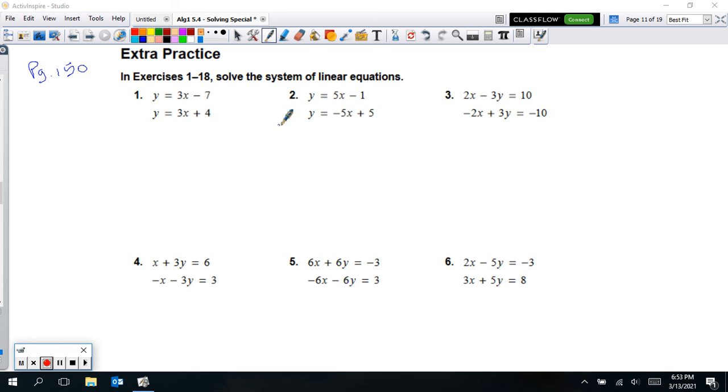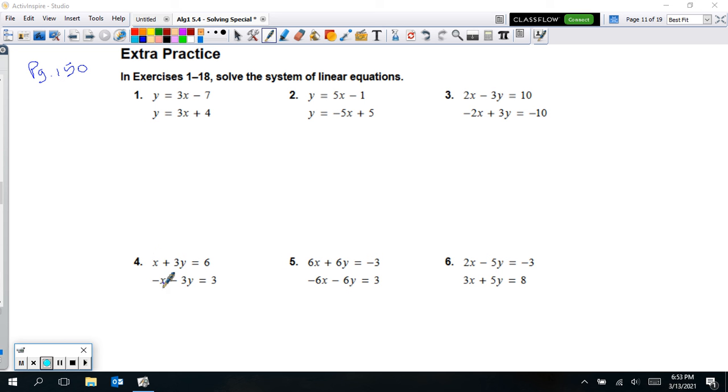Okay, so on page 150 we have our extra practice, problems 1 through 6. I'm going to do the even ones out of here, and I'm going to have you do these odd ones. So you'll do 1 through 3. Well, let's take a look at 4, 5, and 6 first. And so we're going to start with looking at the system. We have two equations in two variables. So we call this kind of a 2 by 2 system.